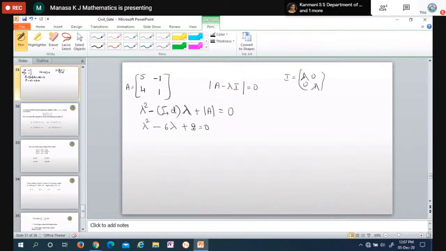Now you simplify this equation, that gives the roots. This is nothing but (lambda minus 3) whole square. Like (a minus b) whole square, you expand it: lambda square plus 9 minus 2ab, which is minus 6 lambda. So I can write this expression as (lambda minus 3) whole square is equal to 0. Therefore, lambda is equal to 3, 3. Eigenvalues are 3 and 3. So I'll go back to the problem now.